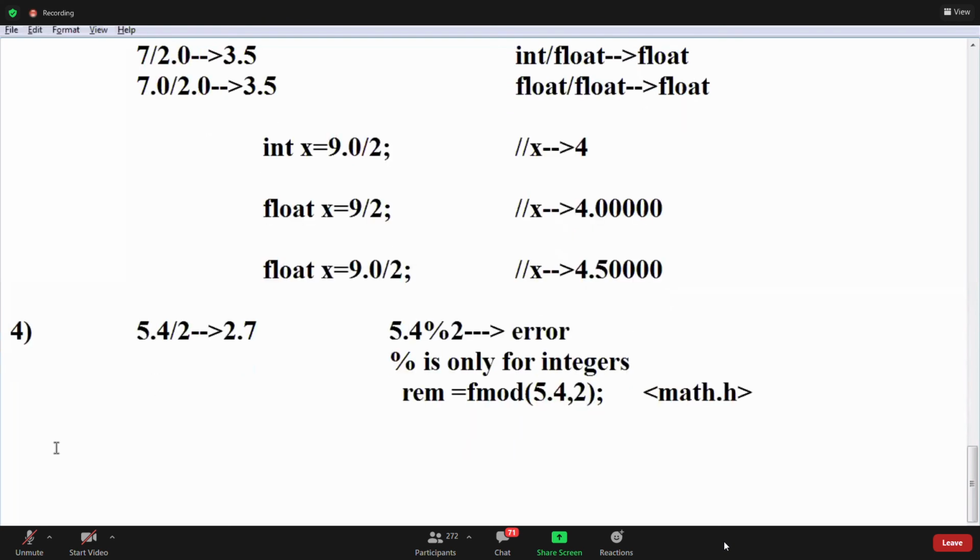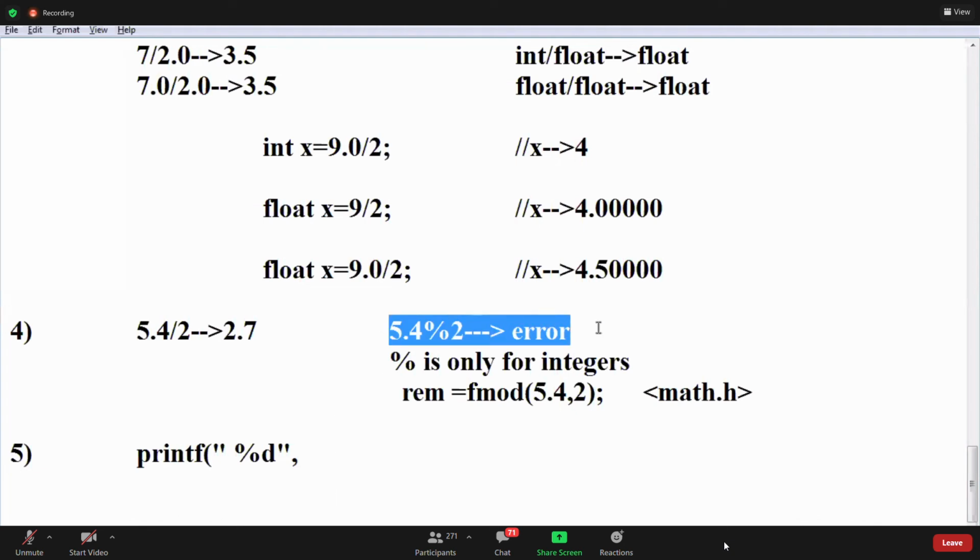Now the fifth rule. Can I do it like this? Is printf with %d valid or not, guys? What will be the remainder? Using fmod you can find it. If we use 5.5 percentile 2, here it is an error.